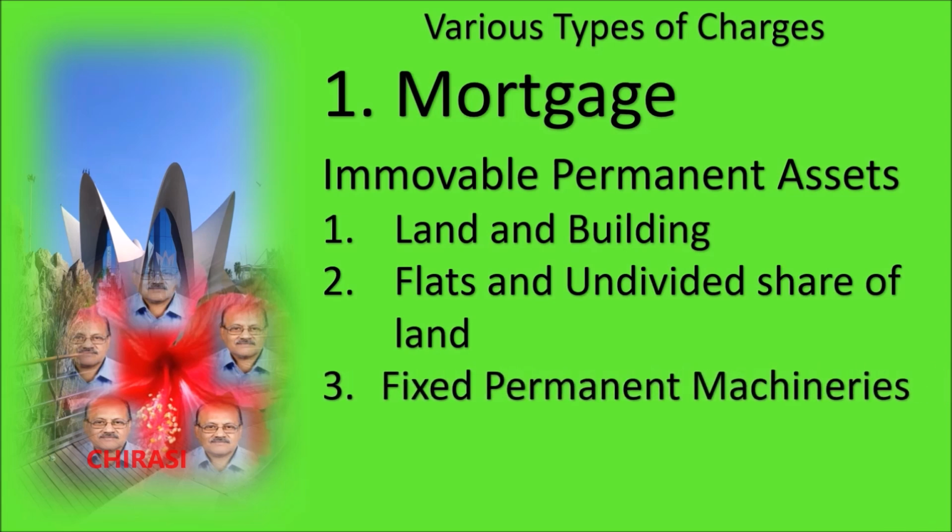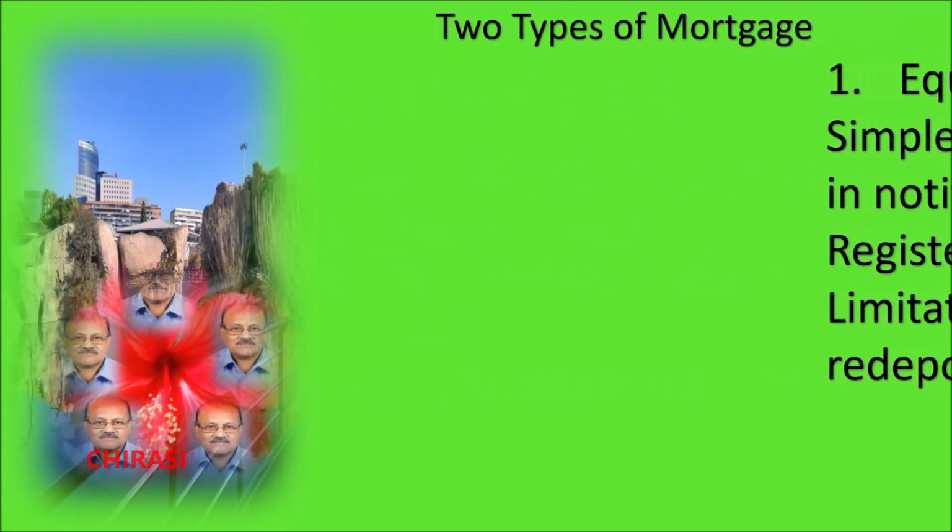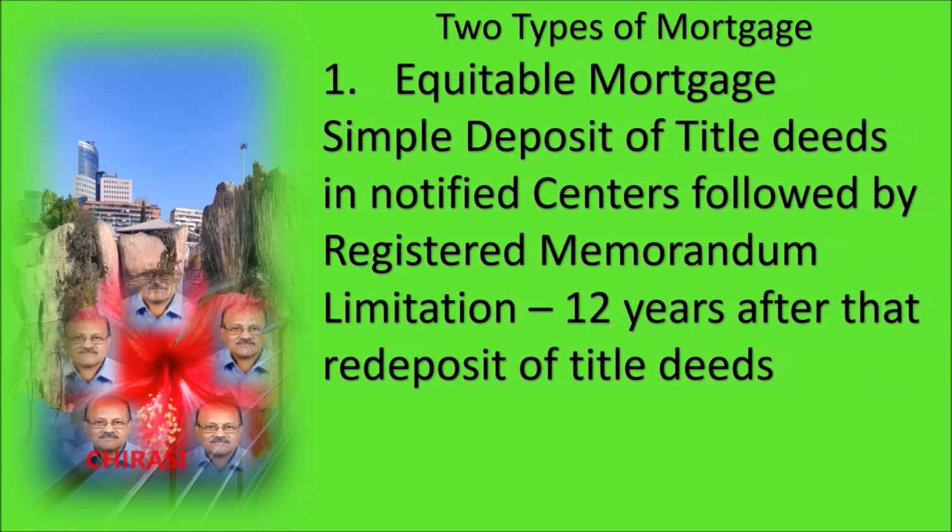This mortgage is of two types. Number one is the equitable mortgage. This is otherwise called simple deposit of title deeds in centers notified by the government every year, followed by a registered memorandum. Earlier, it was only a simple agreement depositing all the relevant title deeds along with other documents at the branches in the notified centers, but because of a large number of frauds, now a registered memorandum has to be ensured with the sub-registrar's office, and the limitation period is 12 years.